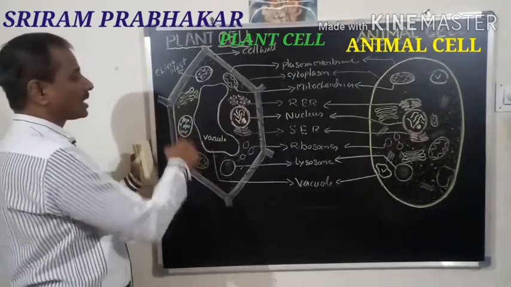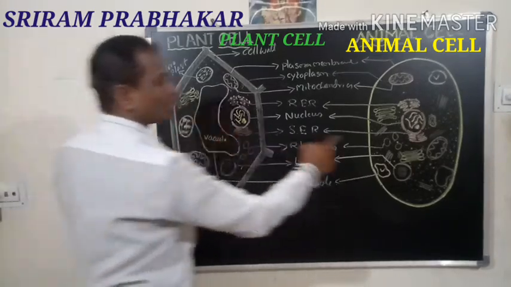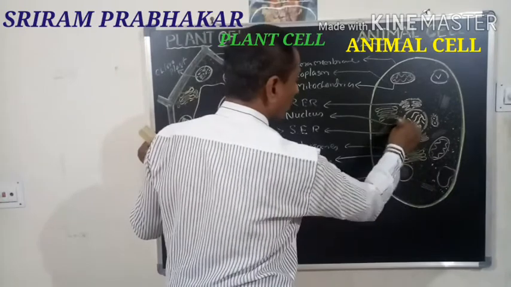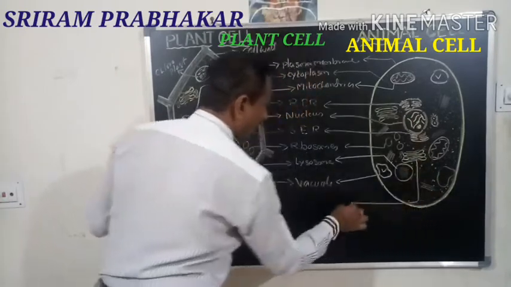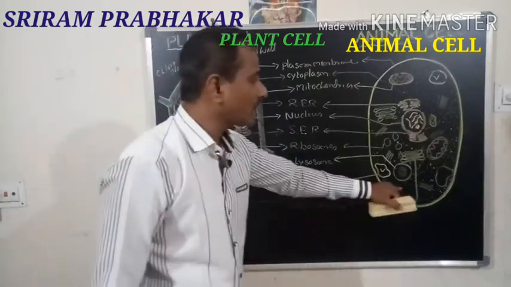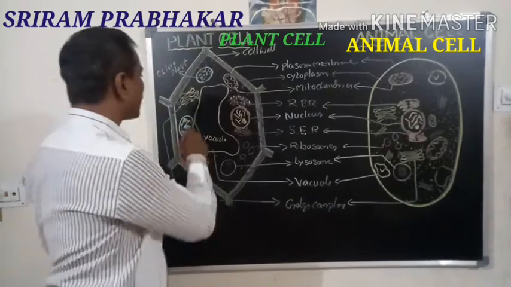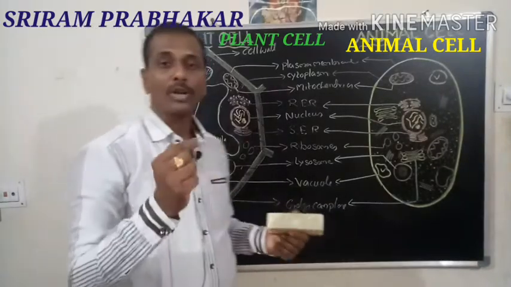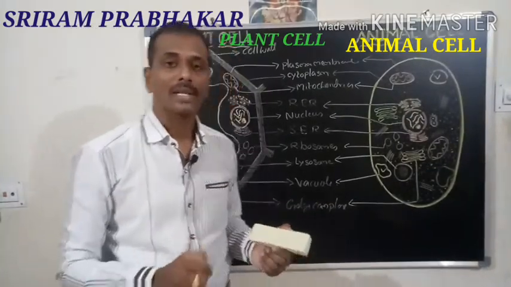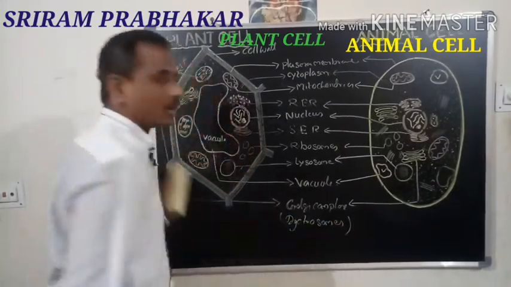This cell organelle is the Golgi complex. The Golgi complex is present in both plant and animal cells. In the animal cell we call it the Golgi complex. In the plant cell there are very small tubular structures called dictyosomes.